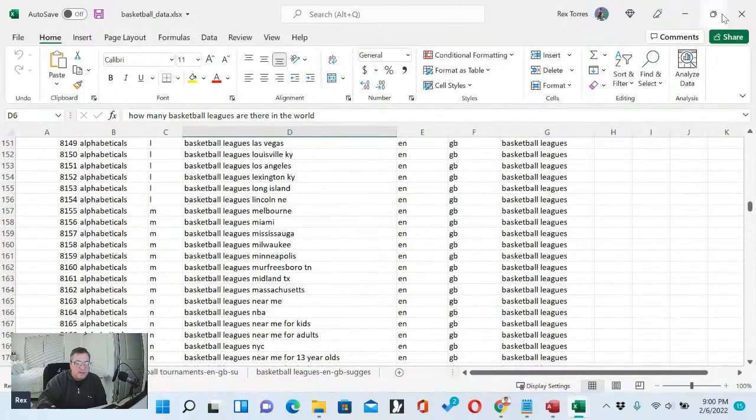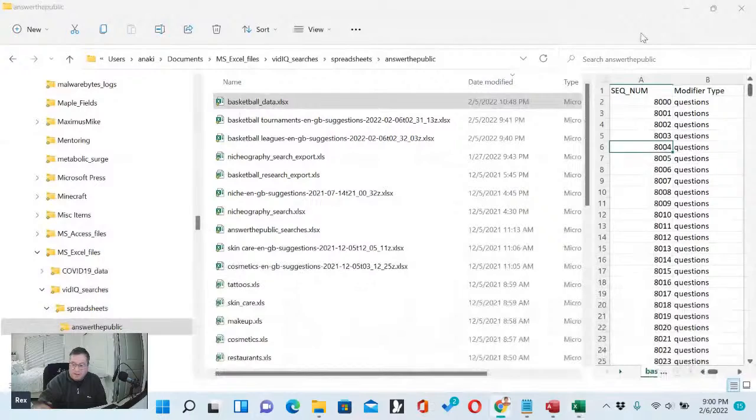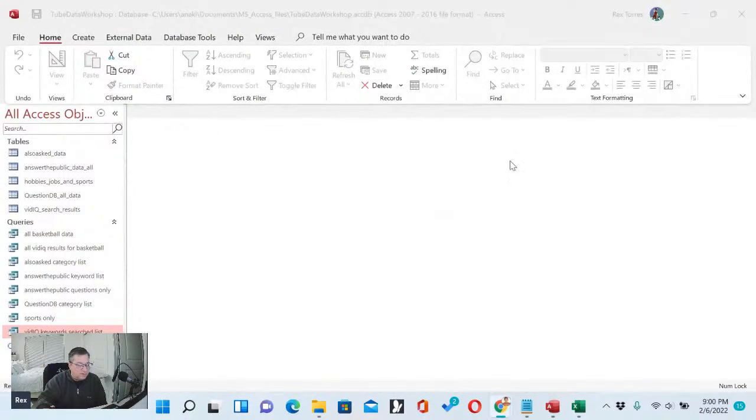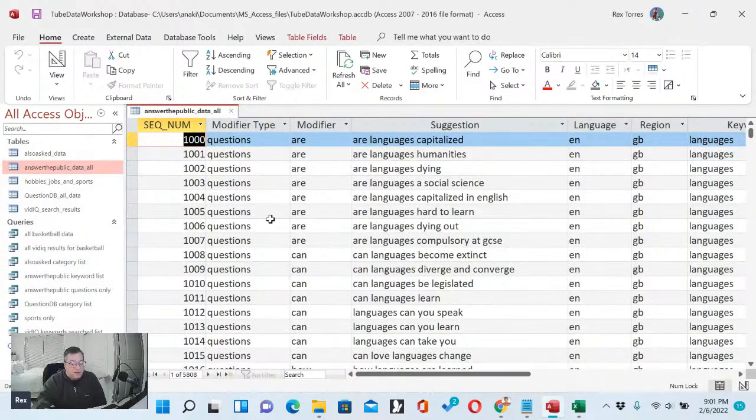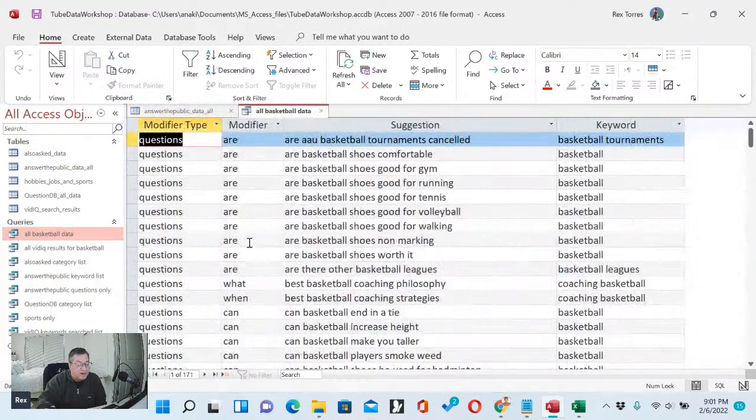And I put them in Excel right over here. Let me minimize this for right now. And then let's go into Access. This is Microsoft Access right here. And here we go. These are all the Answer the Public searches that I have. And then let's go ahead and get all the basketball data from Answer the Public.